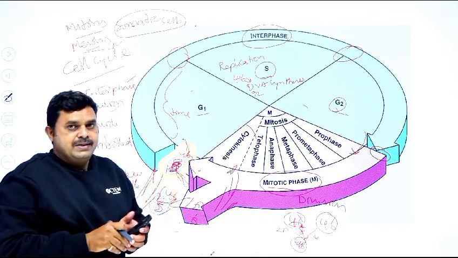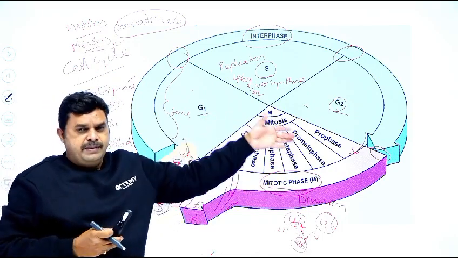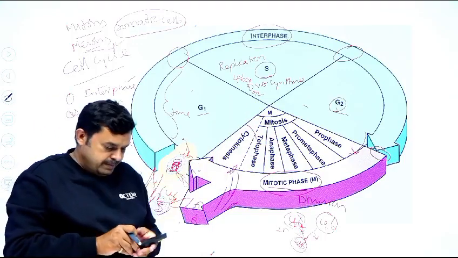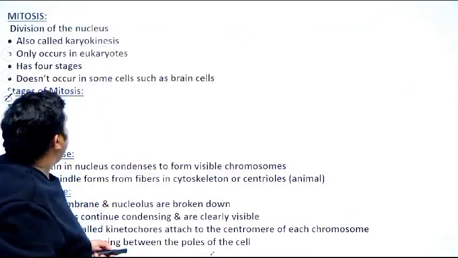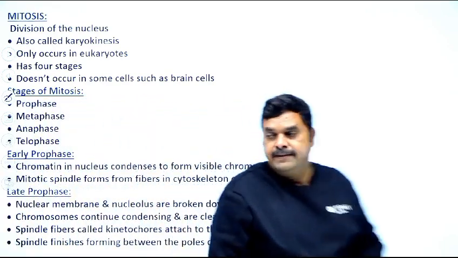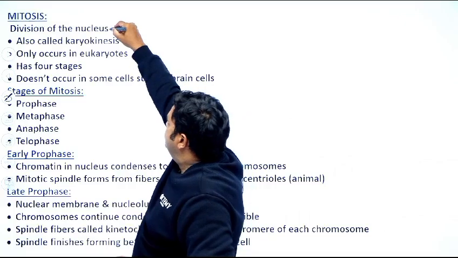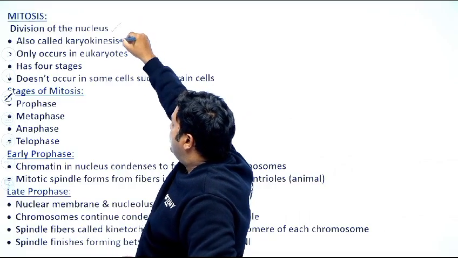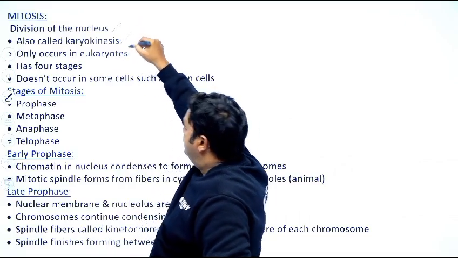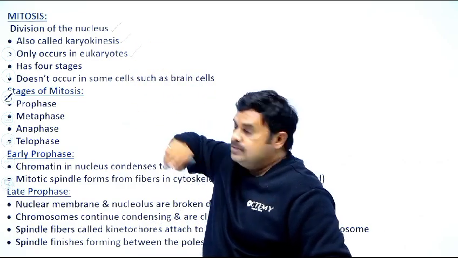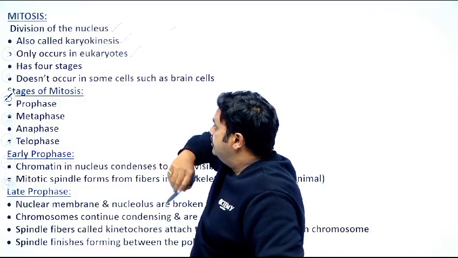In the GATE syllabus, there is nothing specific on mitosis or meiosis, but I will explain the various stages in mitosis. You see here, mitosis, the division of the nucleus, is also called karyokinesis. It occurs only in eukaryotes. You remember, mitosis occurs only in eukaryotes, not in prokaryotes.